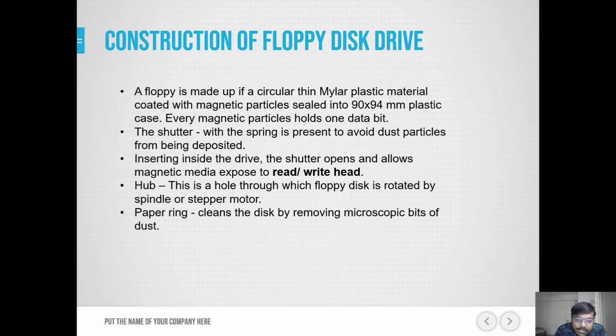Hub. This is a hole through which floppy disk is rotated by a spindle or a stepper motor. We'll see about spindle and stepper motor in further slides. Paper ring cleans the disk by removing microscopic bits of dust, as I mentioned before.